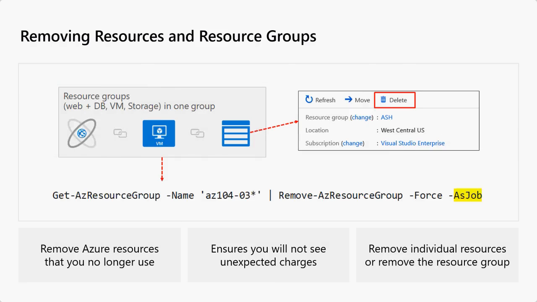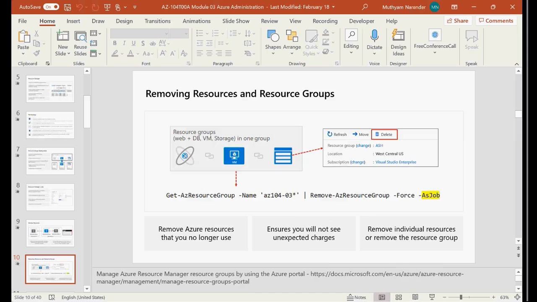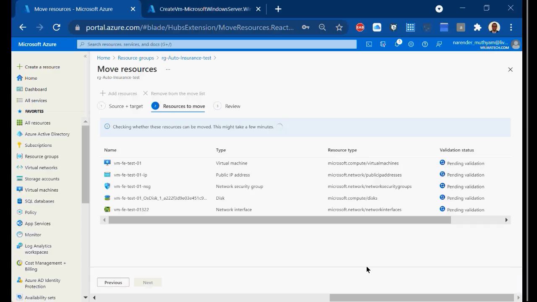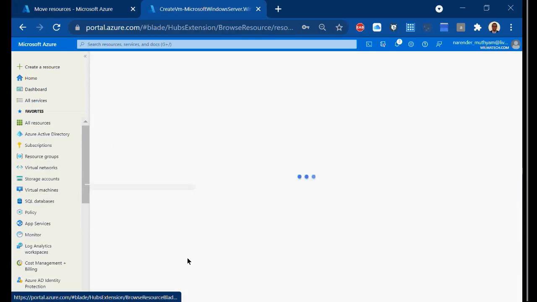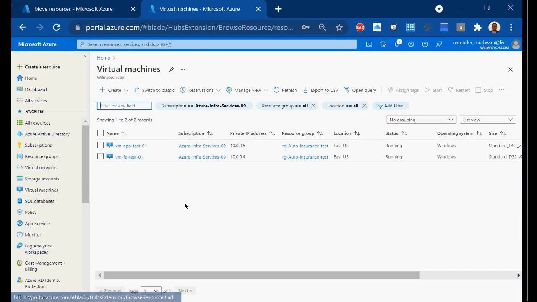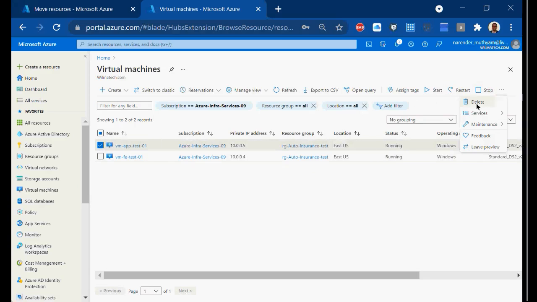And removing resources also. If you want to remove resources, it's very easy. Removing is very easy, right? Making anything is difficult, but breaking is very easy, right? It's pretty straightforward. If you want to delete a VM, for example, you select the VM and delete it. But again, it will delete only the VM, but it will not delete the disk, NIC, NSG, or all the other components.